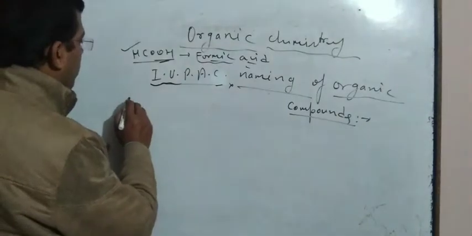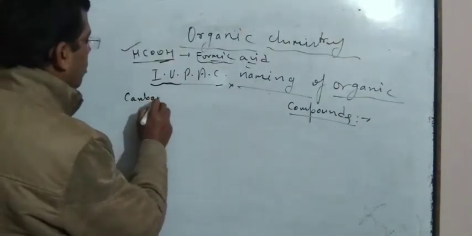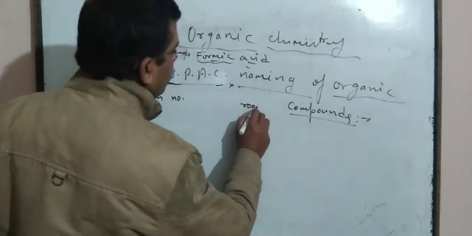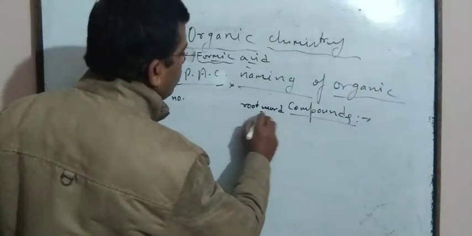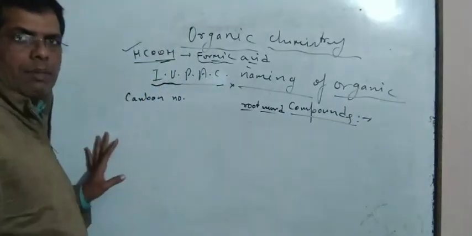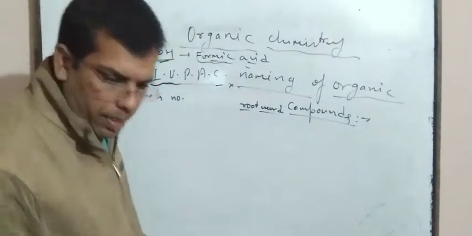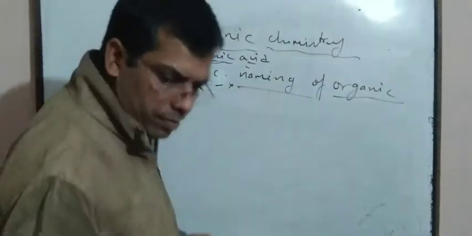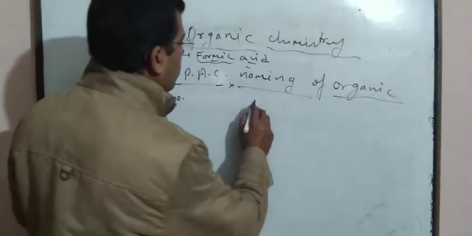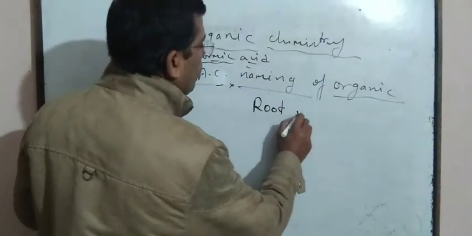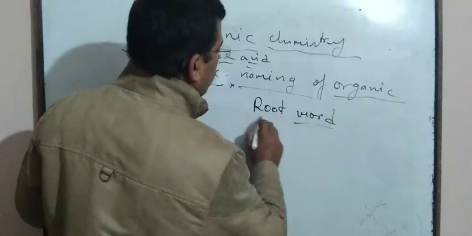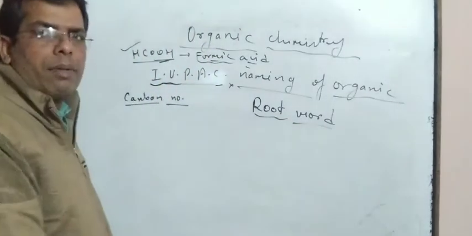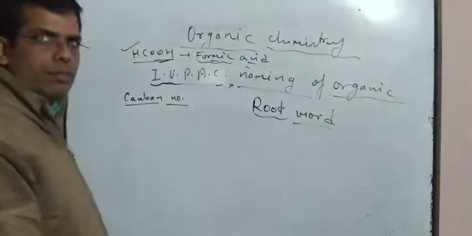So here is the carbon number and here is the root word.